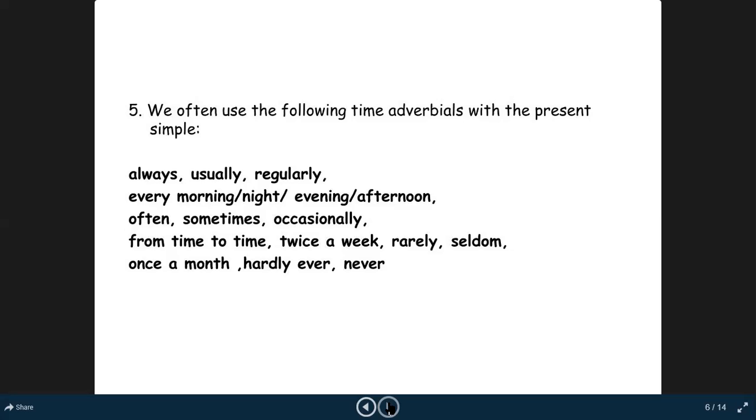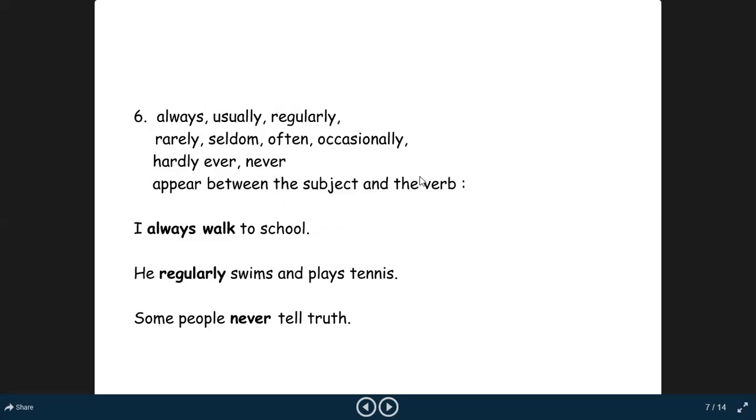So these kinds of actions are expressed in simple present tense because it gives a clear indication that they are happening as a routine or as a habit. So we often use the following time adverbials, adverbs with the present simple tense. The next point is about the placement of these adverbs. These adverbs, always, usually, regularly, rarely, seldom, often, occasionally, hardly ever, never, appear between the subject and the verb.